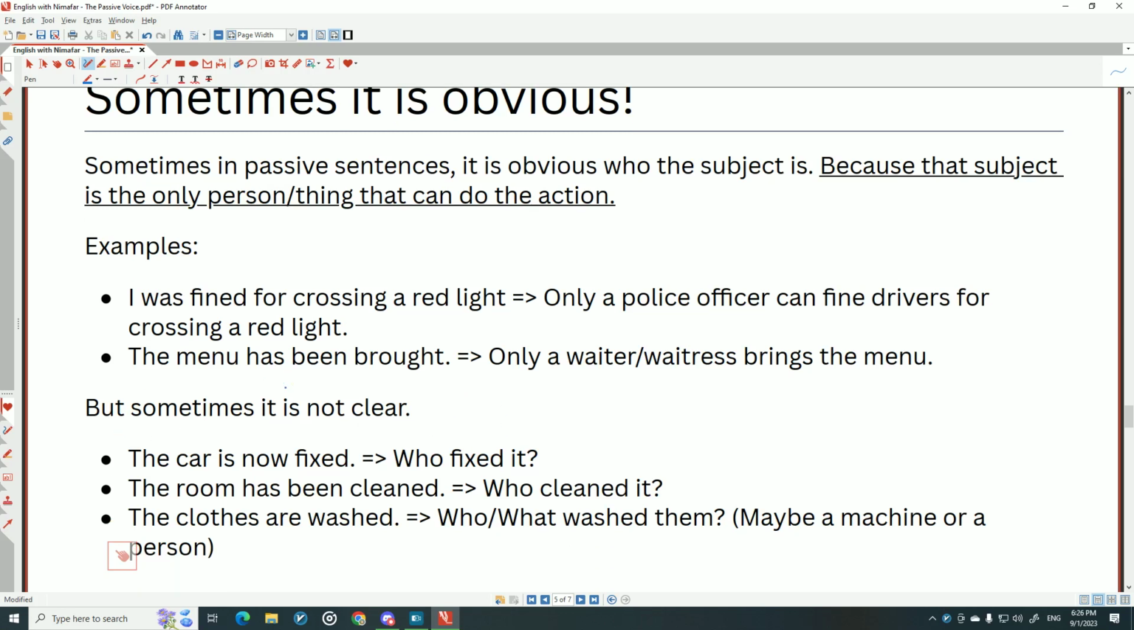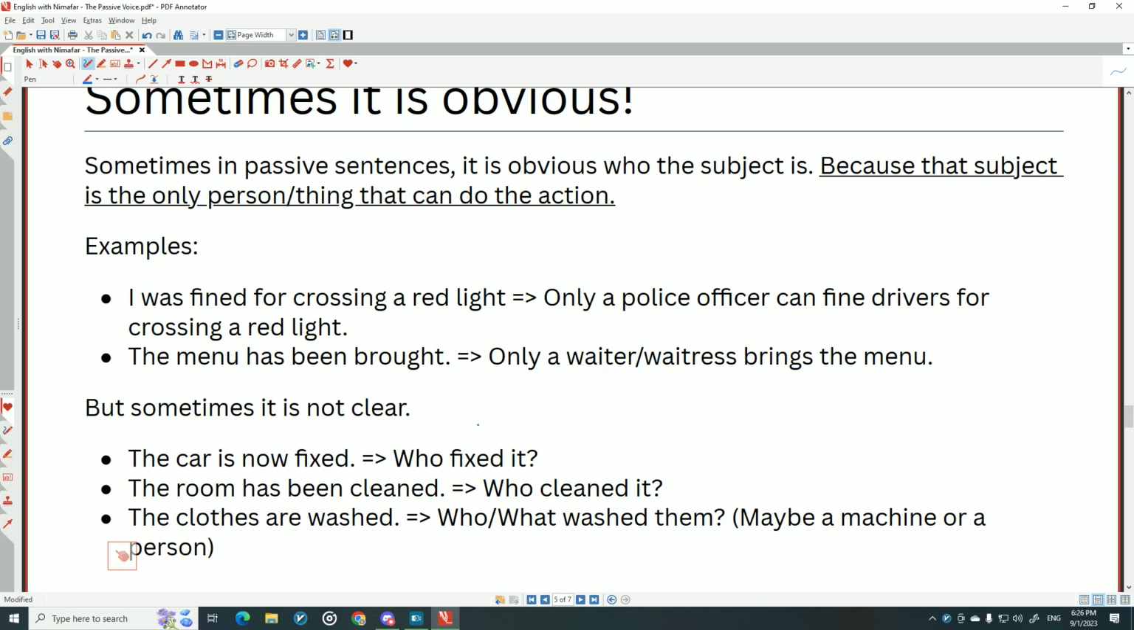But sometimes it's not clear. The car is now fixed. Who fixed it? Maybe your dad fixed it. Maybe your brother. Maybe you yourself. Maybe a mechanic. Maybe your teacher. There are many other options, many other questions. The room has been cleaned. Who cleaned it? Maybe a servant. Maybe your mom. Maybe your sister. Maybe yourself. Maybe your wife. Many options.